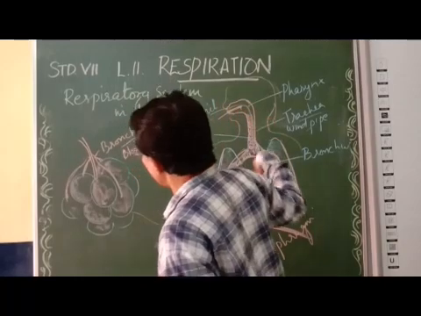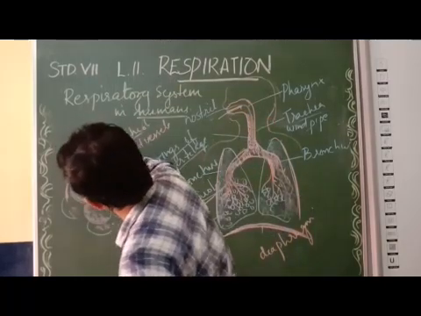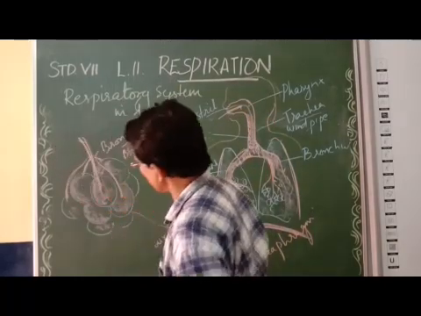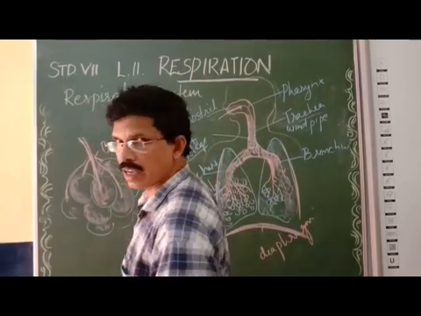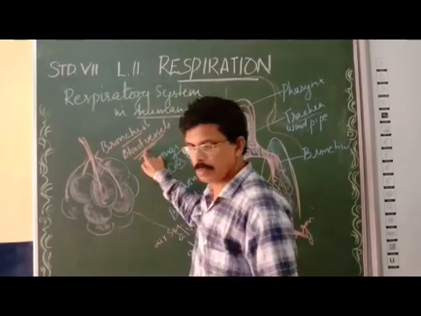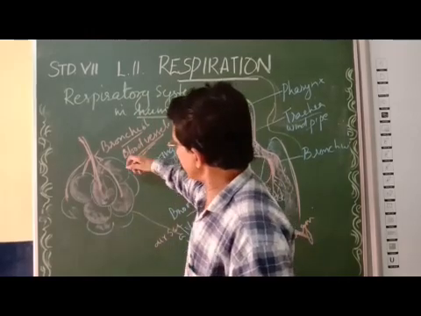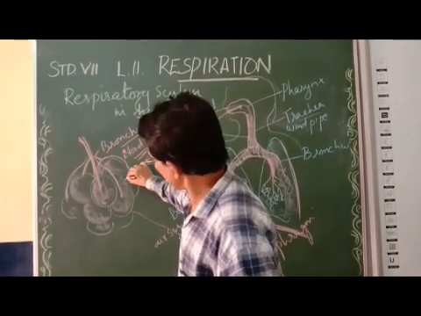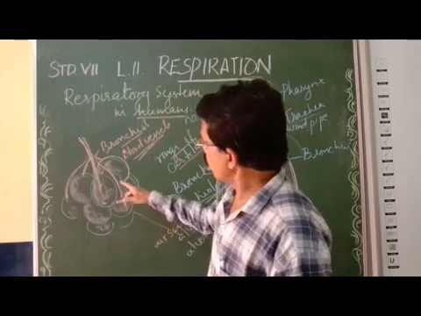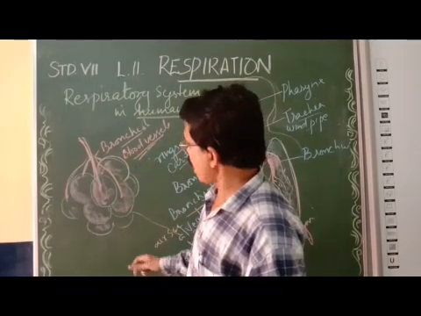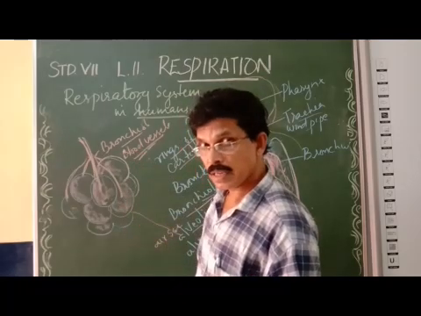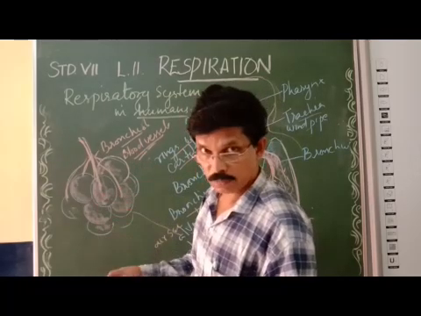The oxygen entering into the alveoli now combines with the blood inside the blood vessels. Blood vessels are there around the wall of the alveoli. Now the oxygen diffuses into the blood, and inside the blood is carbon dioxide. From where is it coming?